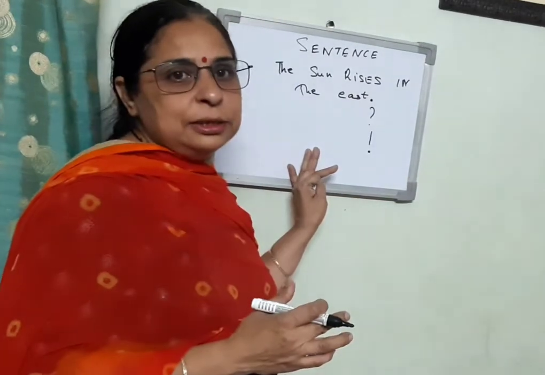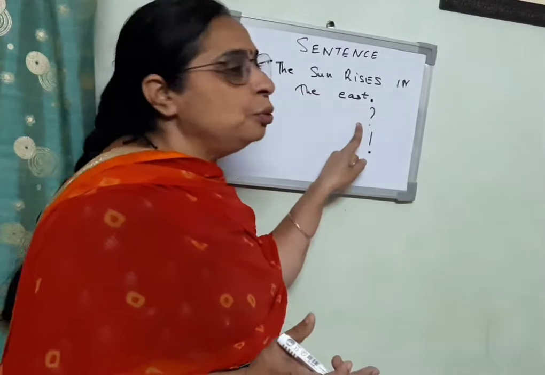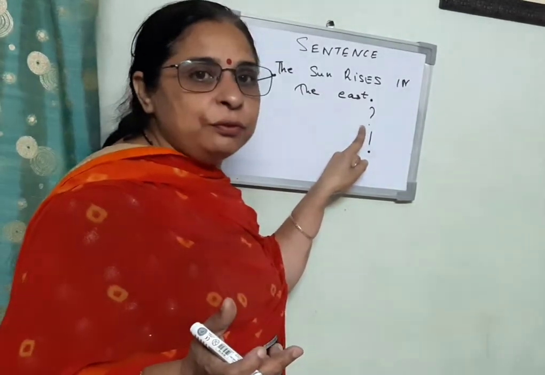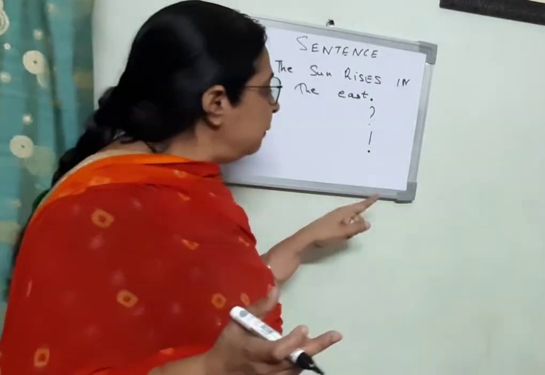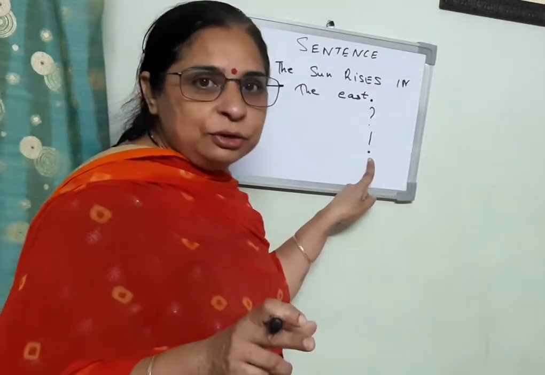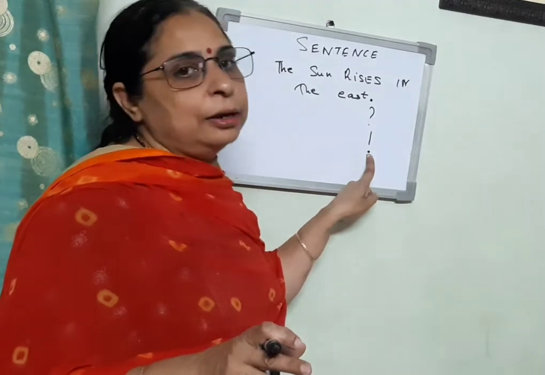Simple sentences always end with a full stop. But when we ask questions, then it ends with a question mark. And exclamatory sentences always end with an exclamatory mark.